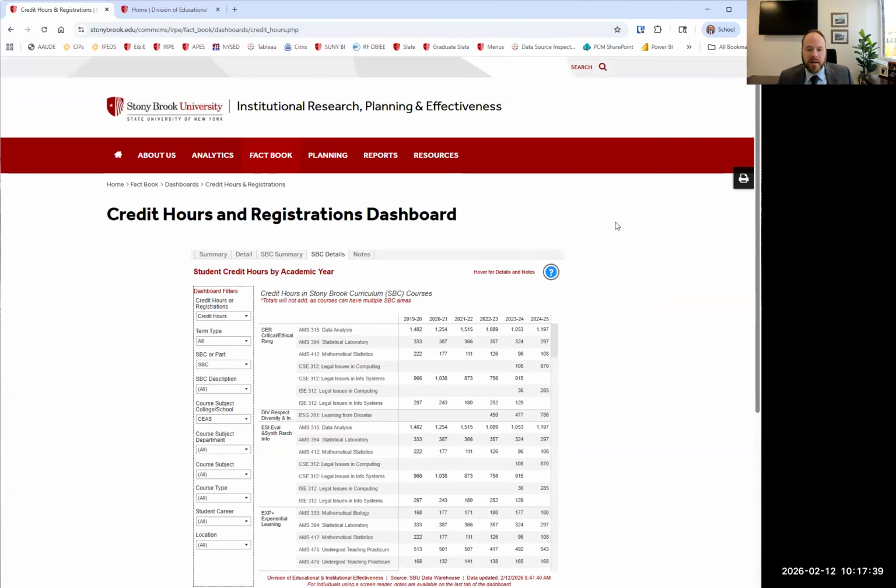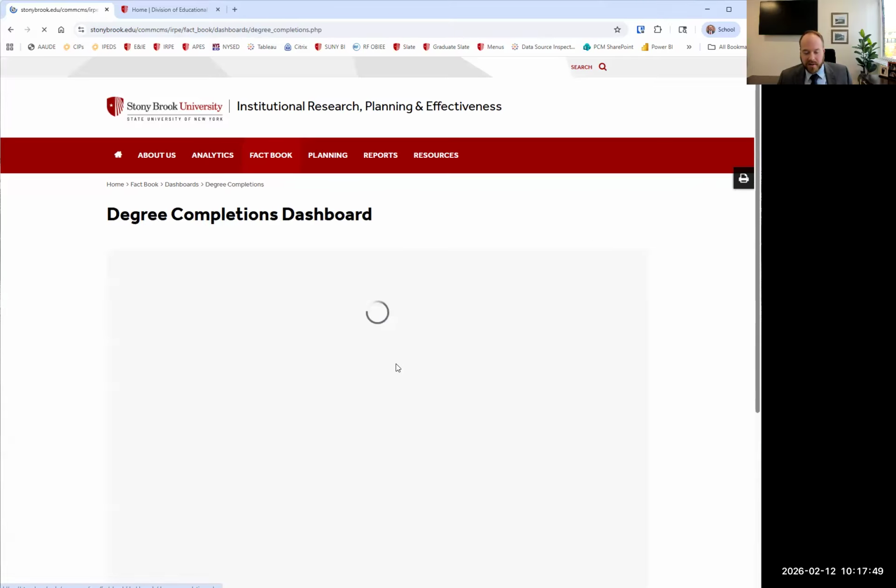So I'm going to then look at my question list. How long do students take to graduate? So if we want to go back to dashboards again, we're going to go into our degree completions dashboard. This function is also a new function of this dashboard. I'll talk a little bit about the dashboard itself, and then I'll go into the question.